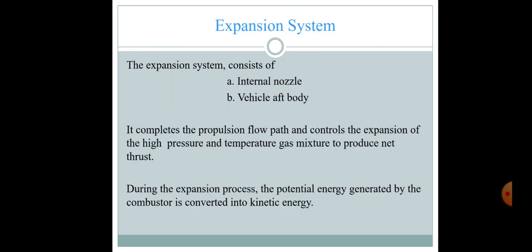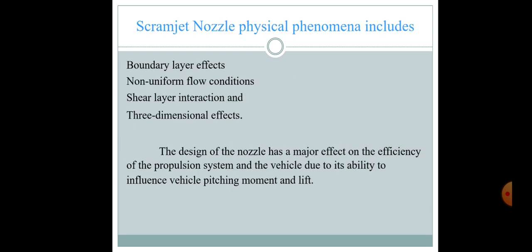Expansion system. The expansion system consists of the internal nozzle and vehicle aft body. It completes the propulsion flow path and controls expansion of the high pressure and temperature gas mixture to produce net thrust. During the expansion process, the potential energy generated by the combustor is converted into kinetic energy.